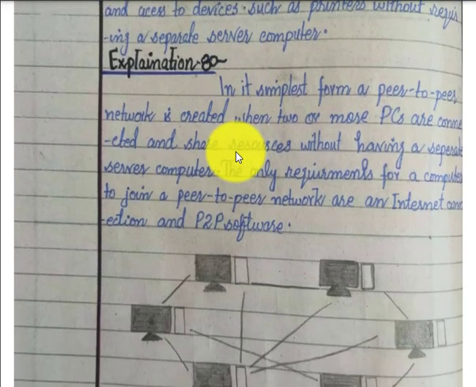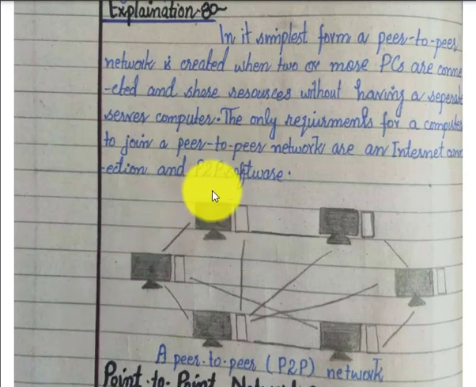I'm explaining here that it's a P2P. You can see two or more computers are connected and sharing information or resources with one another. There is no server in between. The only requirement for having a P2P network is the internet. There must be an internet connection, and they must be connected through the internet. So that is the requirement. That's the difference between client-server and P2P.